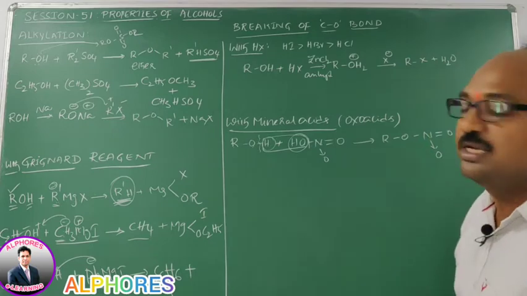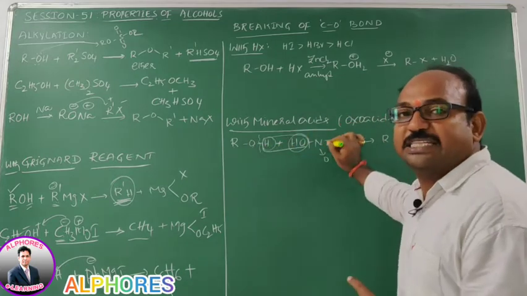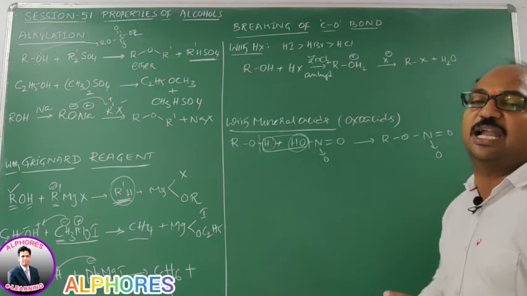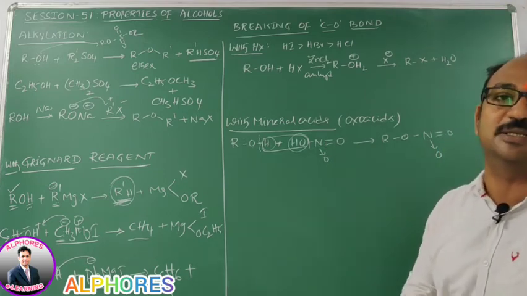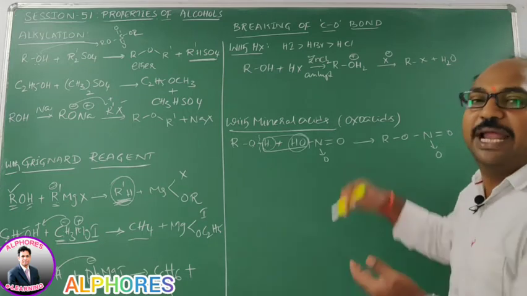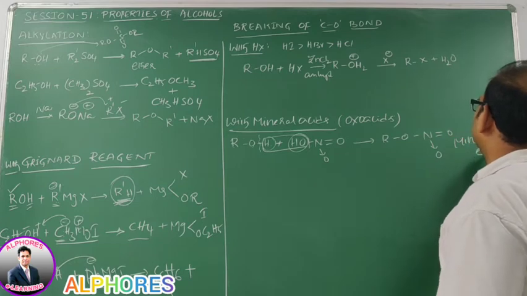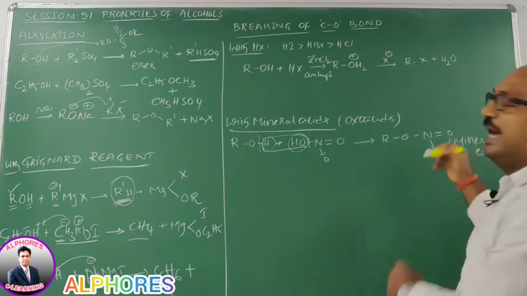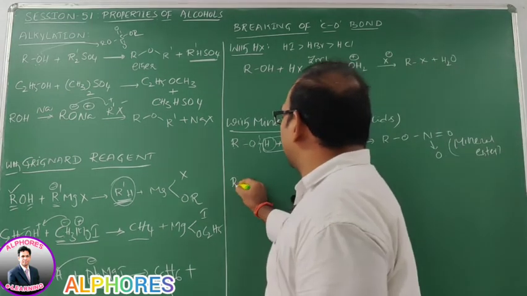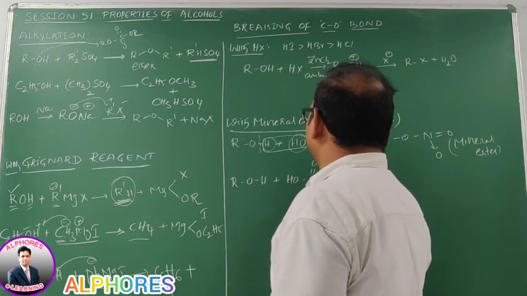Alkyl nitrates are nothing but alcohols upon reaction with nitric acid. So here, if it is carboxylic acid, that product we call carboxylic ester. If it is nitric acid, that product we call nitric ester. That means mineral ester. This product we call mineral ester, and its name is alkyl nitrate. Nitric acid also nitrates. Let us consider ROH upon reaction with sulfuric acid.